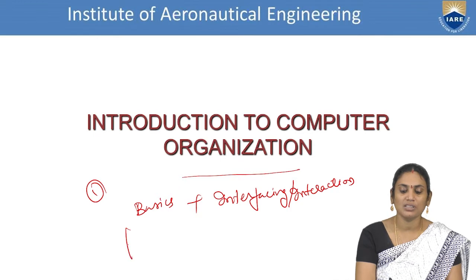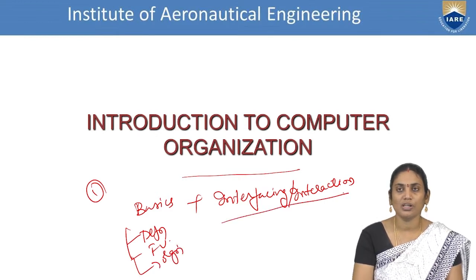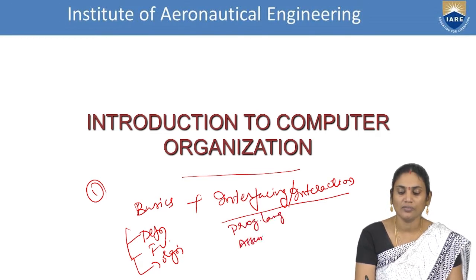As a part of basics, we covered the definition, followed by functional units and their organizations. As a part of interfacing, we have to understand the basic concepts of programming languages and assembly languages.